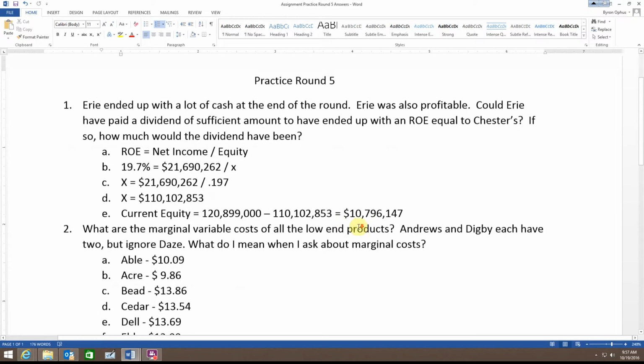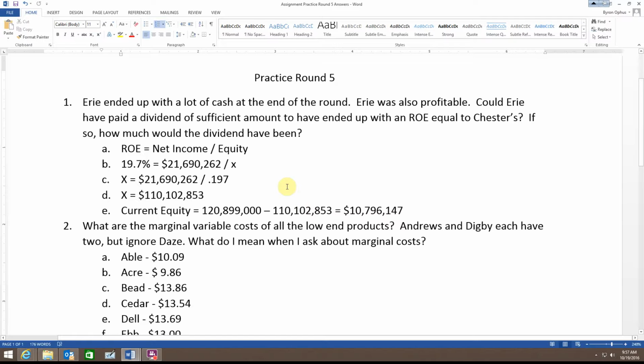Yeah, let's go over the assignment for practice round 5. So question 1 was Erie ended up with a boatload of cash at the end of the round. Erie was also quite profitable. Could Erie have paid a dividend of sufficient amount to have ended up with an ROE equal to Chester's? If so, how much would the dividend have been?